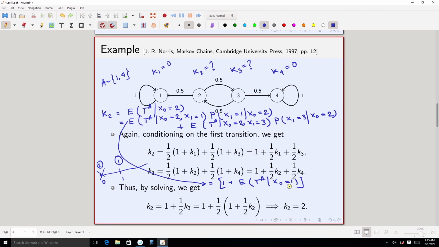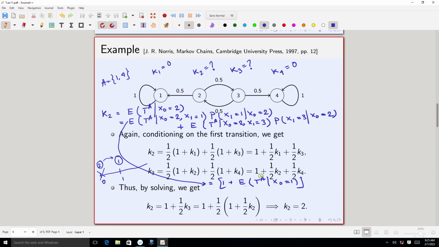So, I can write that under the condition that x naught equals 1, the initial state is 1, what is the expected time of TA, plus 1. Why is this 1 coming? Because from state 2, when I am moving to state 1, I have already taken one step. So, that one step will come into the expectation.